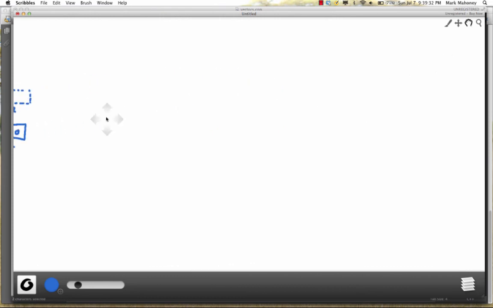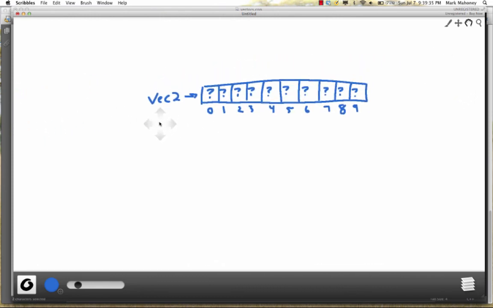So if we were to picture this, this is what vec2 looks like. There definitely is something in memory called vec2. It definitely has 10 elements, in this case 10 integers. But the values inside those integers are undefined. What that means is they're garbage values. They definitely are integer values, but we have no idea what they are. They might be 0, they might be 100, they might be 100 million. Until we set a value for them, they're essentially garbage.